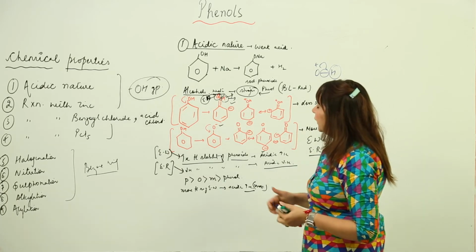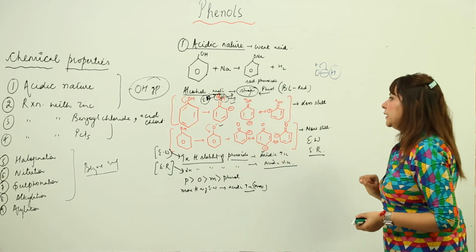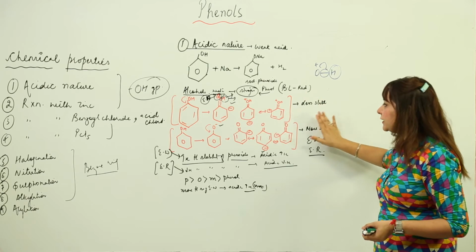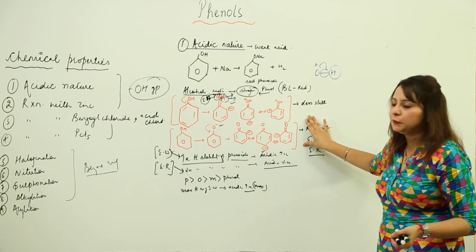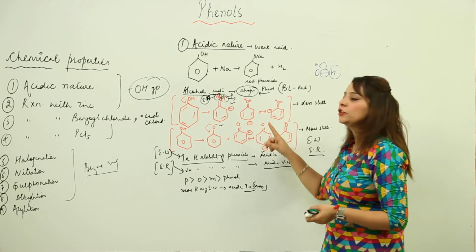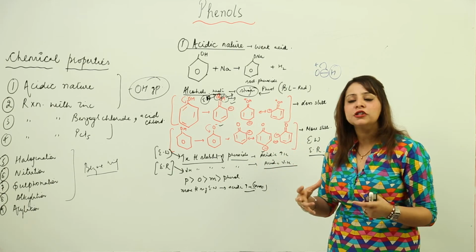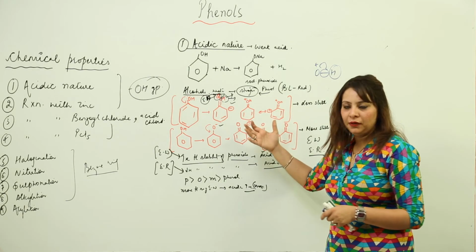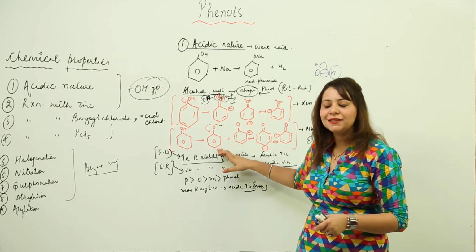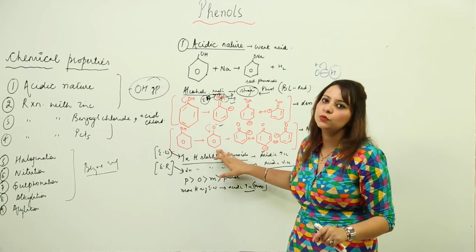But after releasing the proton, we know that it forms phenoxide ion, and we draw resonating structures for that also. So if we compare the stability, if it were more stable, then the acidic character wouldn't be there. But if this can be stable, that means the release of proton will be possible. So we see that phenoxide resonating structures are more stable. The reason is that it has only one charge on it, right. But here there are positive and negative charges, which will have an attractive force, and it will be less stable, right. So any factor which increases the stability of phenoxide is going to increase the acidic strength. But if any factor is going to decrease the stability of phenoxide, it is going to reduce the acidic strength.